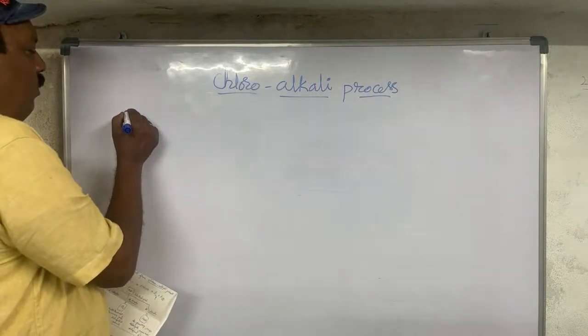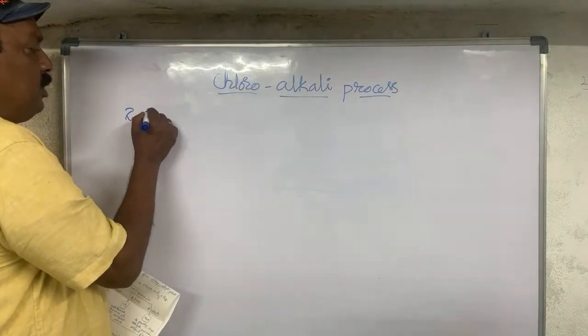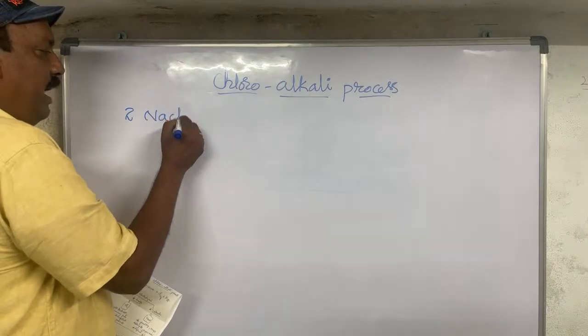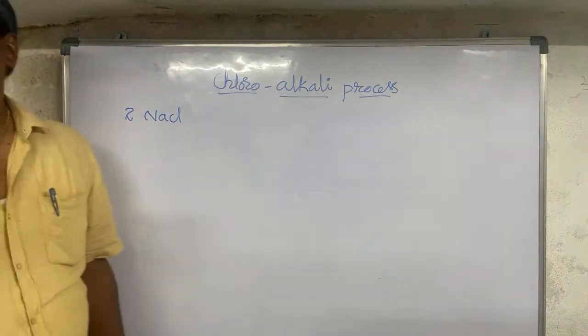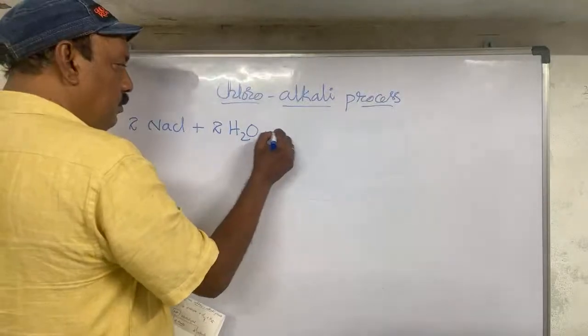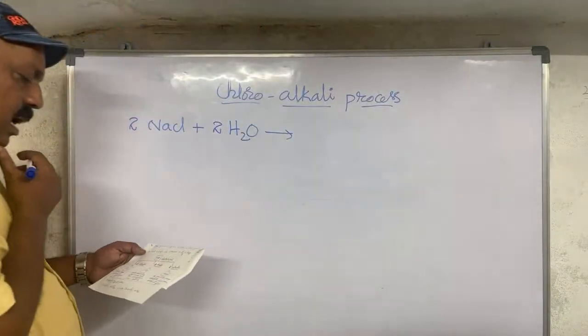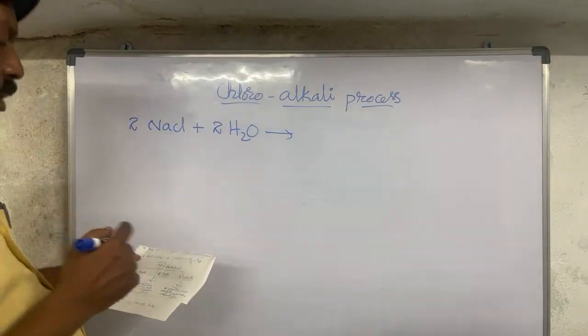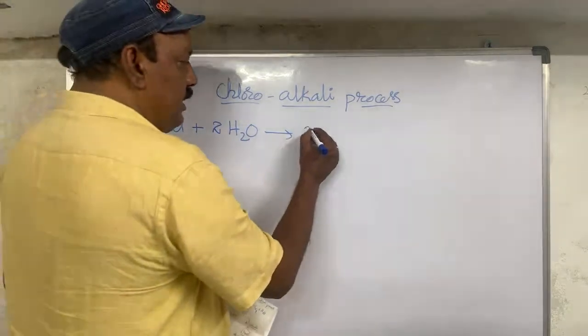First of all, what is the chloroalkali process? You take sodium chloride, which is a salt, and after a certain process you are going to find three products.